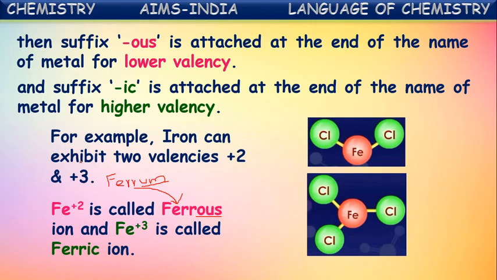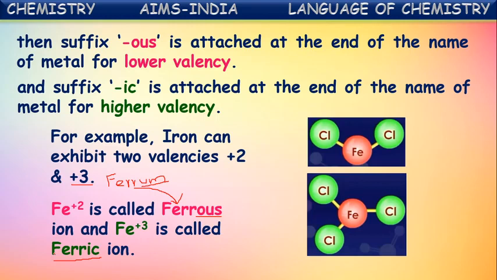One more ion exhibited by iron is the plus 3 ion. As it is a higher valent ion, -ic is attached. The actual name is ferrum, from which the last two letters are omitted and -ic is attached to fer, so it becomes ferric. So Fe plus 2 is a ferrous ion, and Fe plus 3 is a ferric ion.